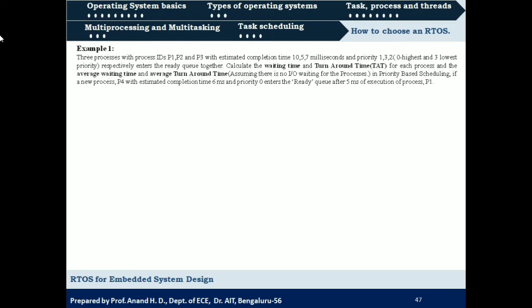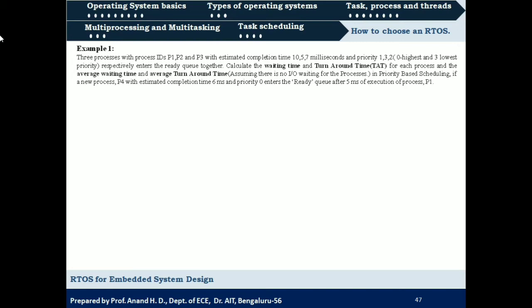Here we consider three processes, P1, P2 and P3, with estimated completion times of 10, 5 and 7 milliseconds respectively, and they have priorities of 1, 3 and 2. So the priority of P1 is 1, the priority of P2 is 3 and the priority of P3 is 2, where 0 is the highest priority and 3 is the lowest priority. Okay, they are going to enter the ready queue. We need to calculate the waiting time and turnaround time and their average values by considering priority based preemptive scheduling,